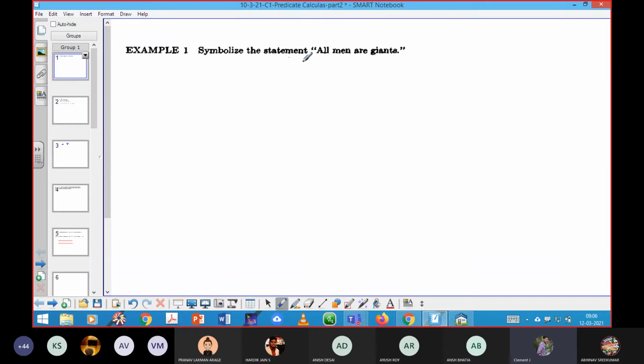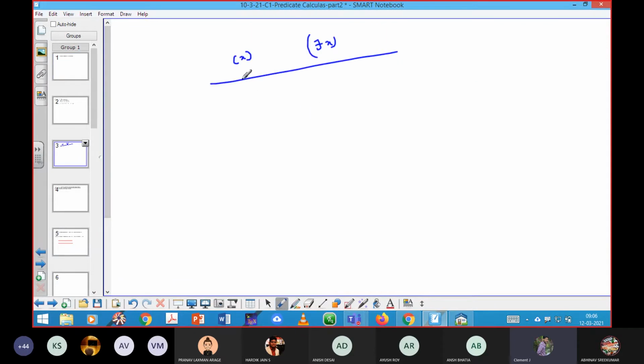A very simple problem. Symbolize the statement: all men are Jains. I have already given you a shortcut and explained it. Whenever you are using the universal quantifier, which symbol should come between the statements? Is it and, implication, or biconditional? Which symbol will come?